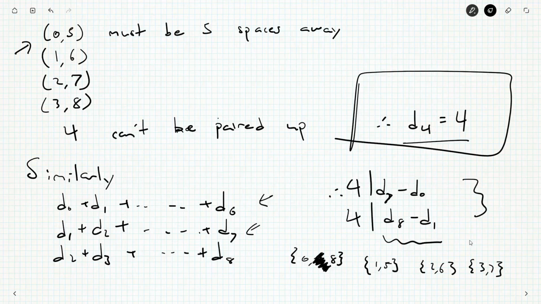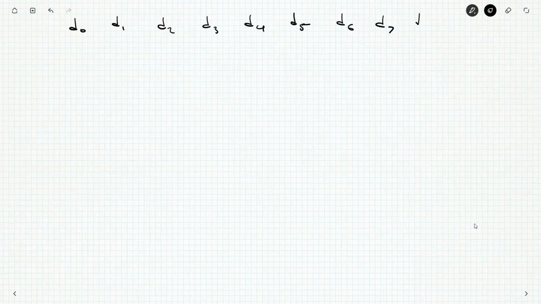And with this information here and this information up here, I suppose we might just say something like, what if the first digit were 7? Then we'd know that D1 is 3, and then that would force certain other numbers. So let's see what we can do. Let's see if we can make a Moffat number. I'm going to start with 7. D0, D1, D2, D3, D4, D5, D6, D7, D8.